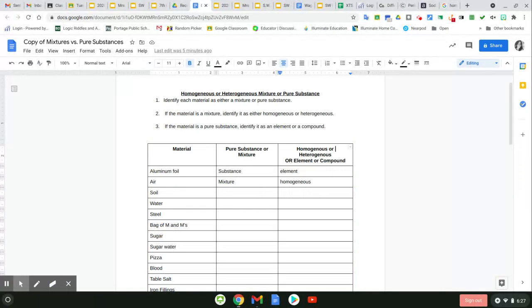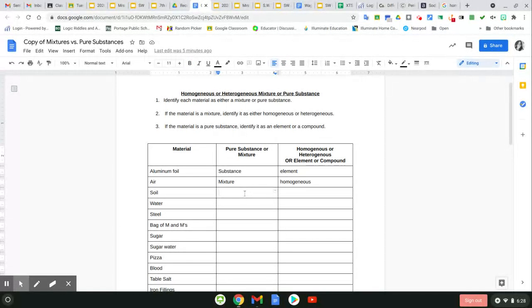The next one is air. Air is a mixture. It's homogeneous. This means that it is uniform throughout. It's a mixture because it's made up of many types of gases. And the gases that make up air, sure, those are substances. But when they're mixed together in the air, in the atmosphere, it's a mixture. So our atmosphere is made up of more than one kind of element or compound or substance. So air is a mixture.